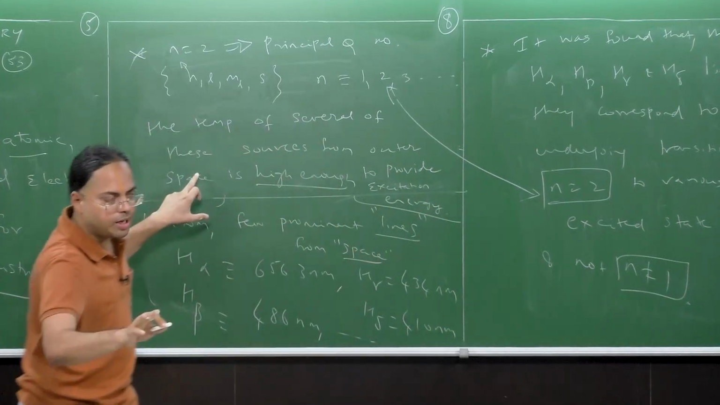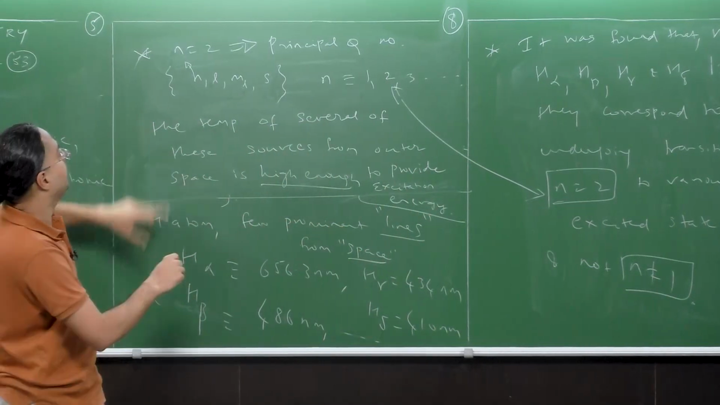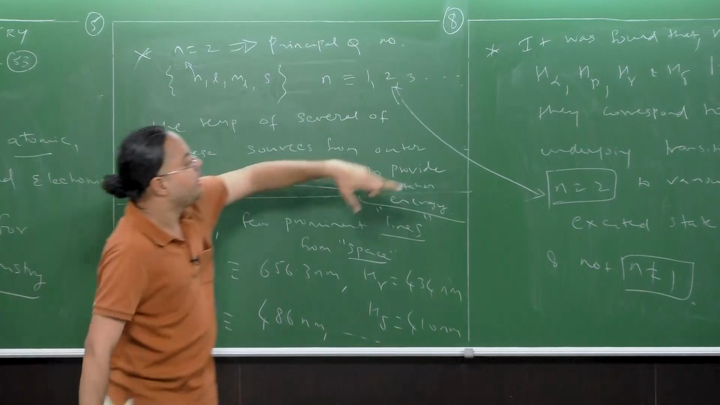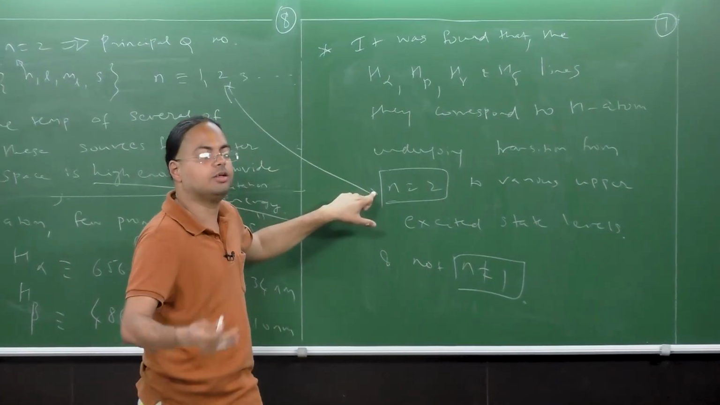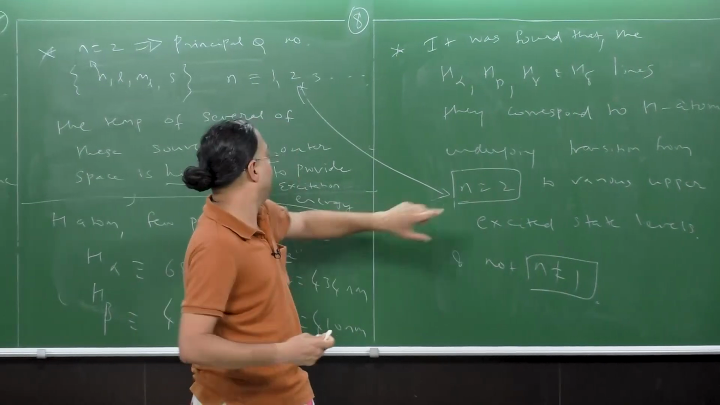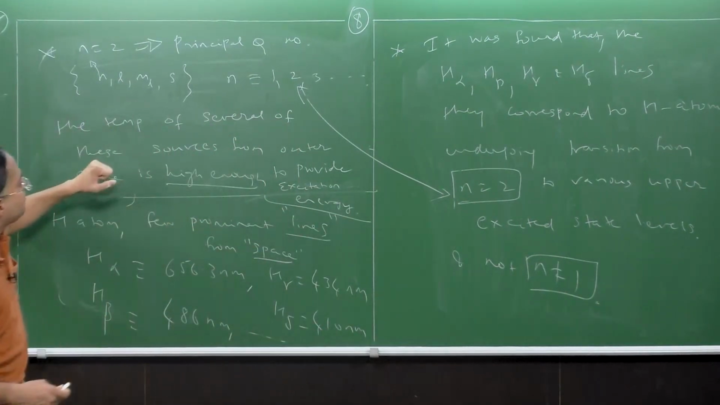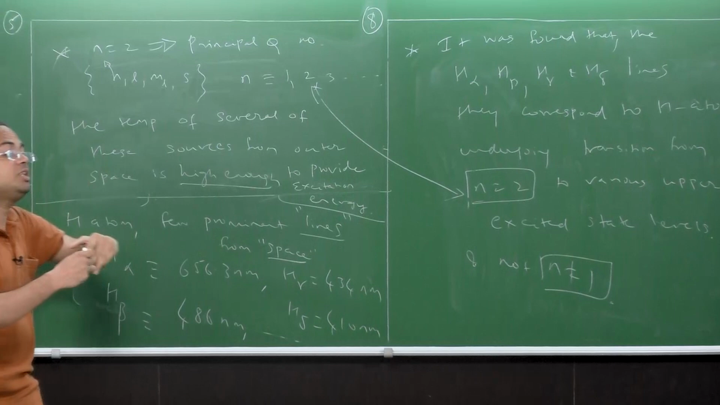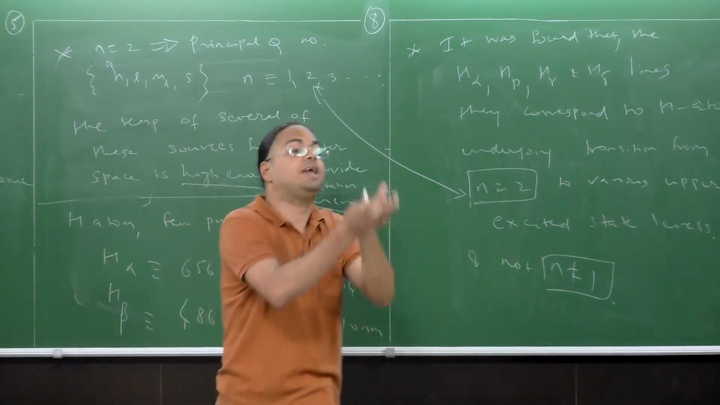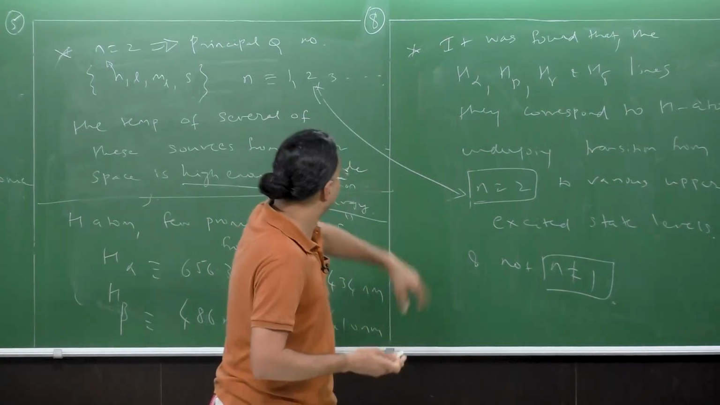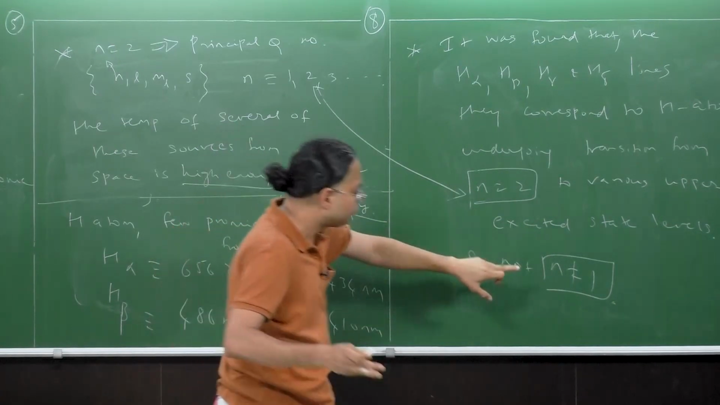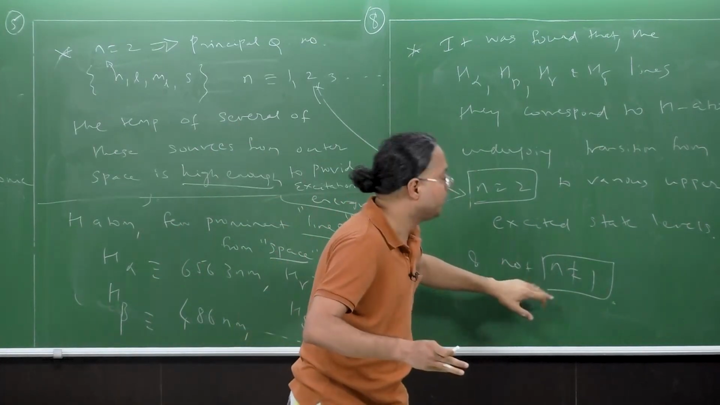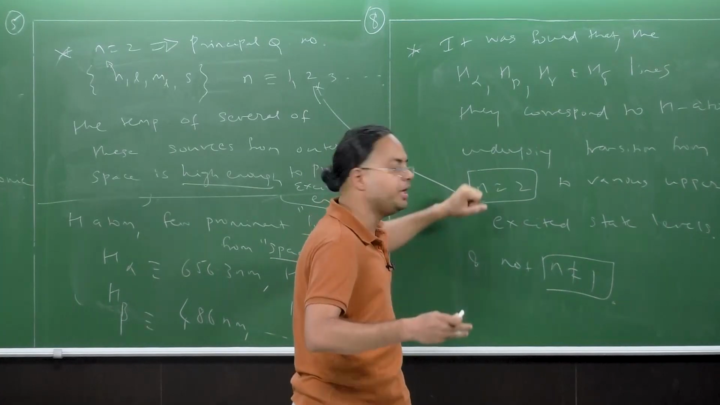In case you don't understand my handwriting, I'll tell you clearly that these lines correspond to n equals 2 emission. The starting point being n equals 2 tells us that in several of these sources, the temperature is high enough to already excite the electron from the ground state to the n equals 2 state. Of course, there is also going to be some emission from n equals 1, but the predominant mode of emission is going to be from n equals 2.